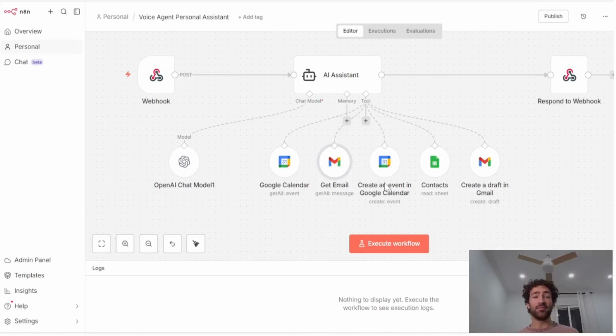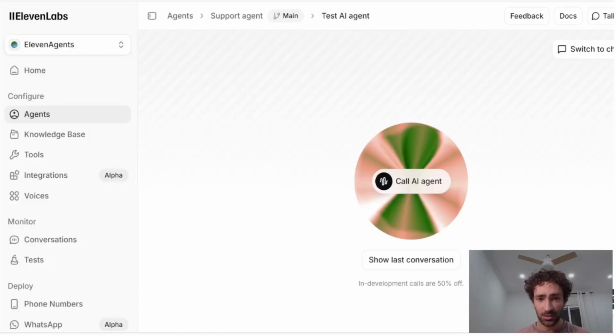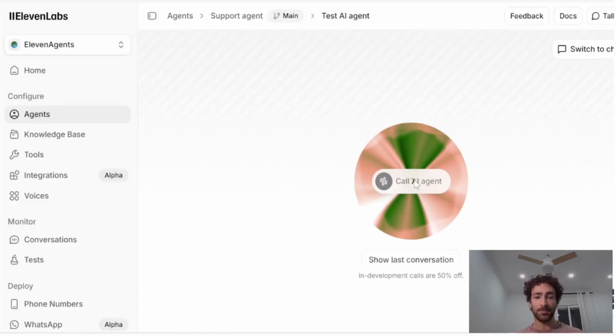I have created a voice agent personal assistant, and this is based on the workflow that we've created previously with Telegram, but this time I've connected it to a webhook which is connected to ElevenLabs so that it responds to me in real time, just like a real personal assistant would, as if it were on the phone. And I'll show you what I mean really quickly with an example. If I go to here and call it.